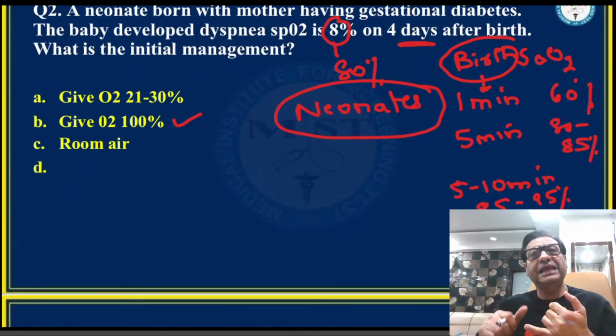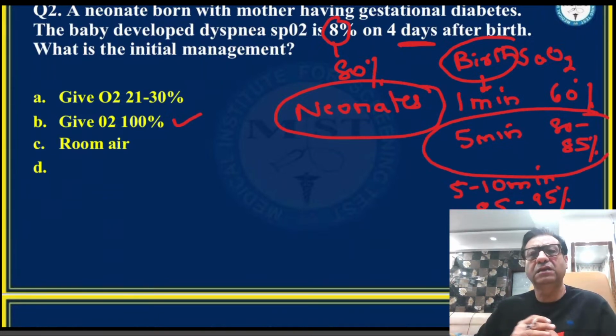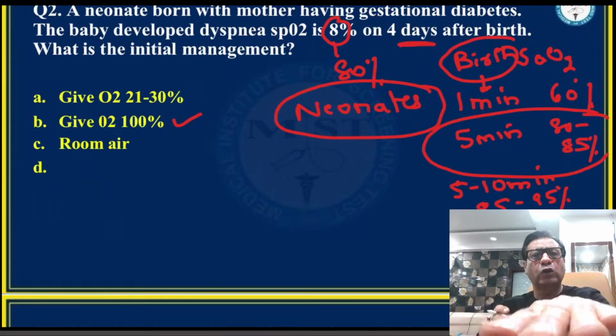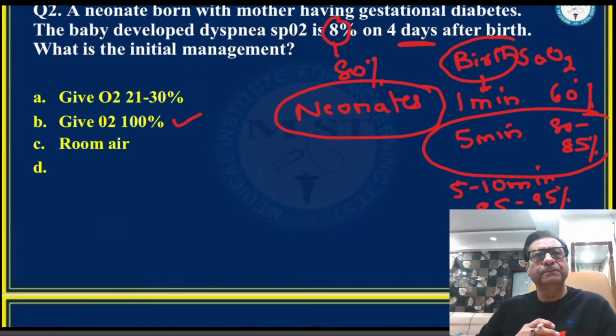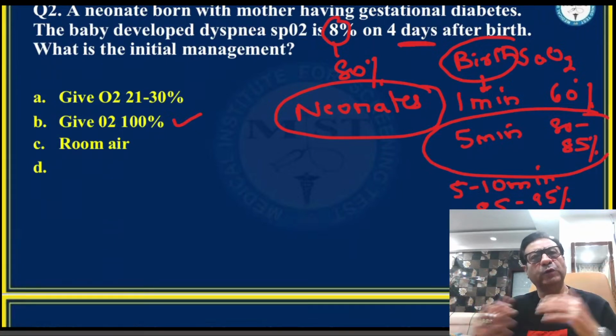Again, I'm saying in case it was 4 minutes after birth, the oxygen saturation that you expect at 4 or 5 minutes after birth is around 80%. And therefore, if I'm getting an oxygen saturation of 80%, it was not 8%, it was 80%, then I would say wait and watch. It would be the best approach because this is what I want.